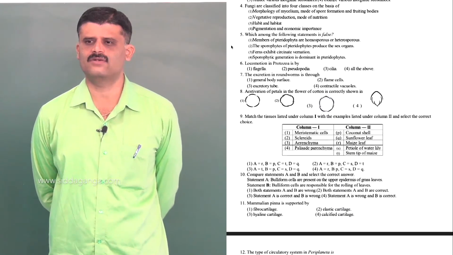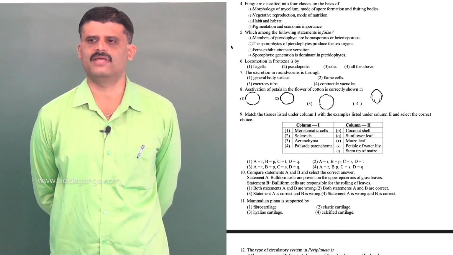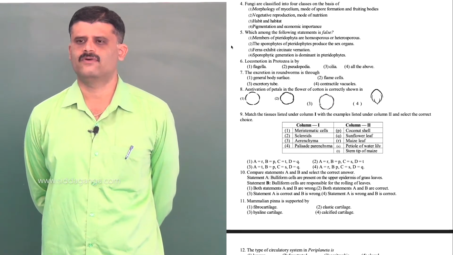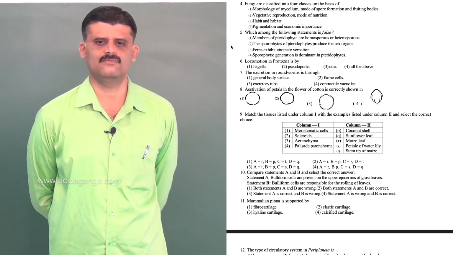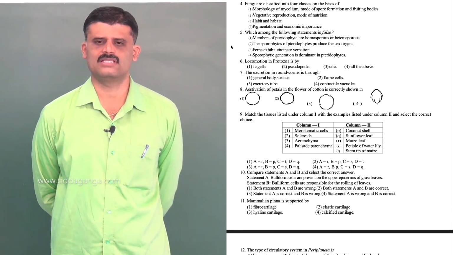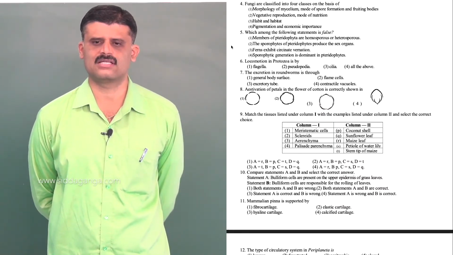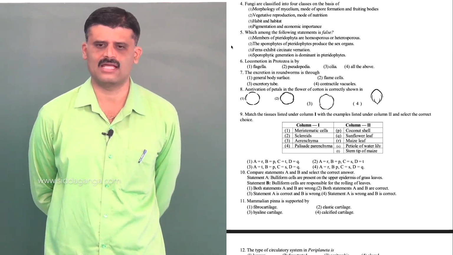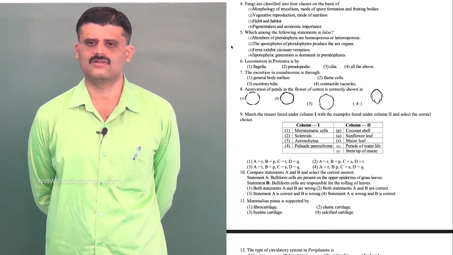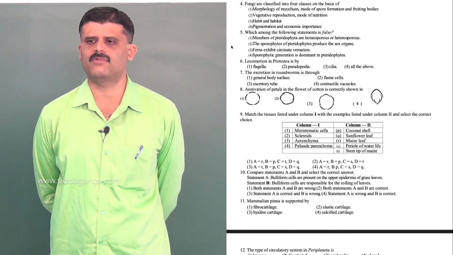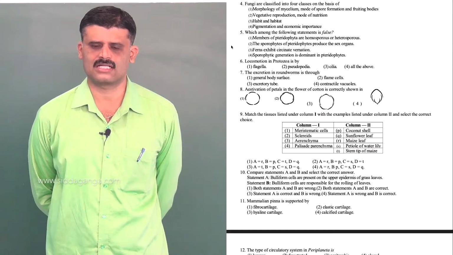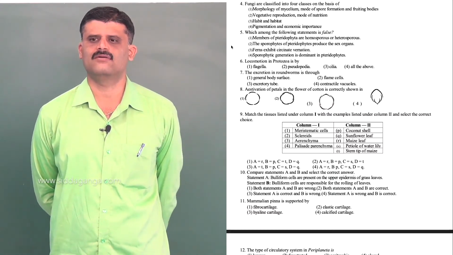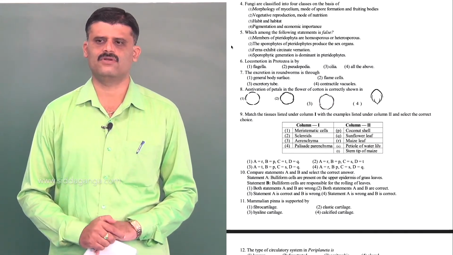Fungi are classified into 4 classes on the basis of the morphology of mycelium. It is correct. Based on the morphological structure of mycelium, whether it is septate, aseptate, coenocytic, branched, unbranched or unicellular, the fungi are classified into different groups.